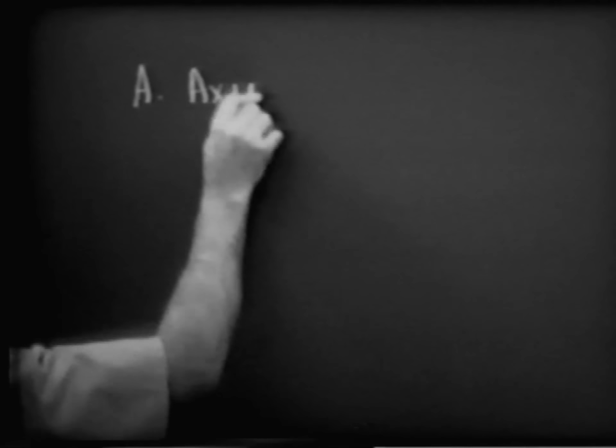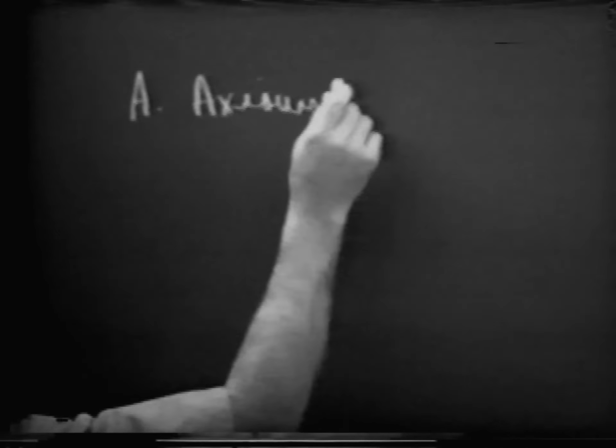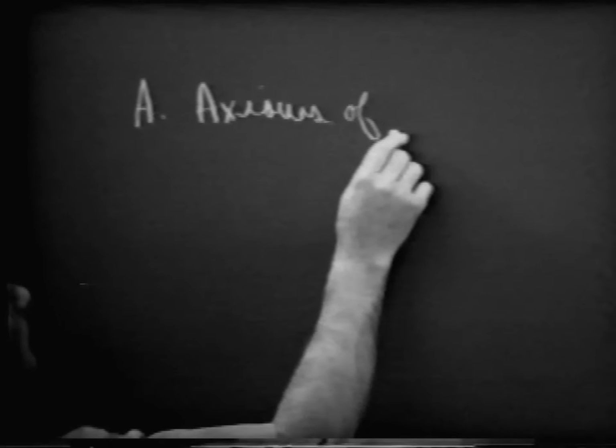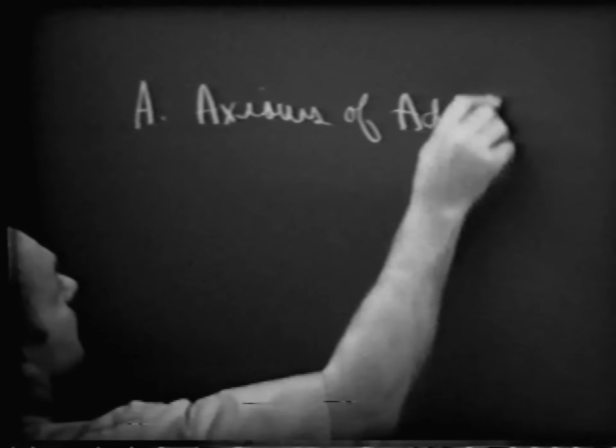As we develop our real number system, what we are interested in is having some assumptions or postulates, what the book calls axioms, that we are going to assume to be true. Is that right? So what I'd like to do is to start looking at some of these axioms. Let's look first at a set of axioms that have to do with the operation of addition, all right? And let's call them axioms of addition.